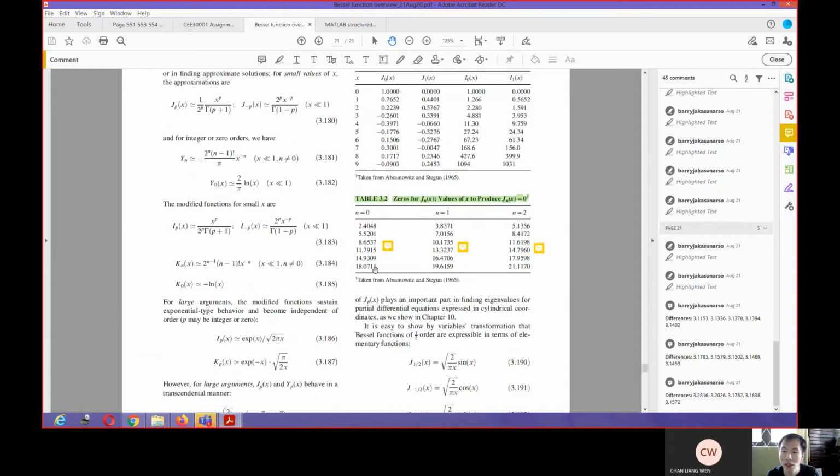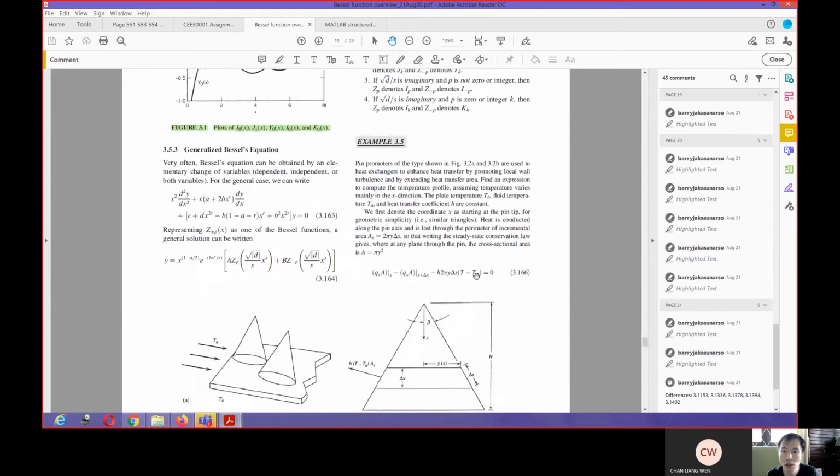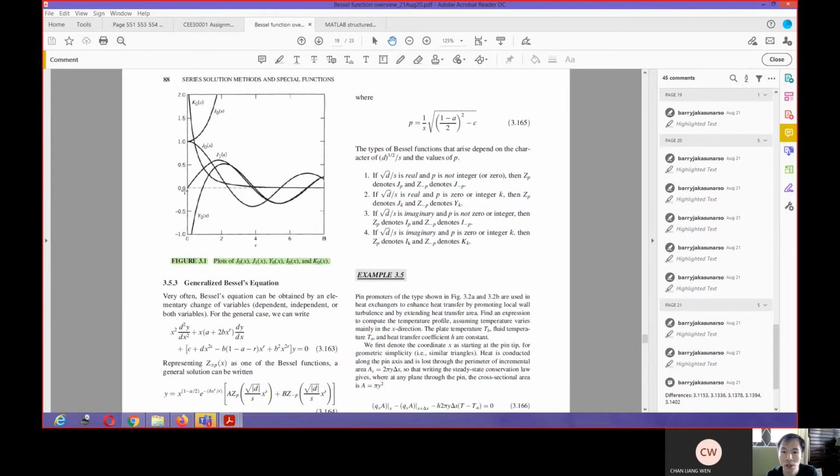For that Bessel function, lambda n is described by this table in here. This one is the roots of the zero order Bessel function. This is the roots of the first order Bessel function. This is the roots of the second order Bessel function. If you want to cross check, for example, this one is 3.8371. You go into this one, and it is 0 at this point, so that one is 3.81 something.